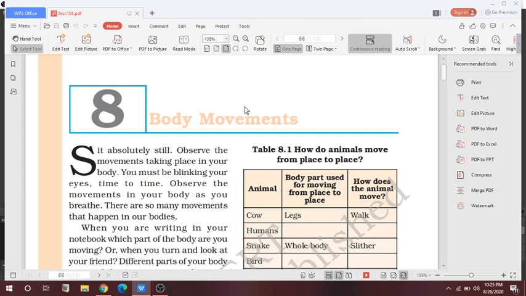Chapter number 8, body movements. First of all I would like to tell you what is movement. Movement is the ability of an organism to change its position by using its body parts.